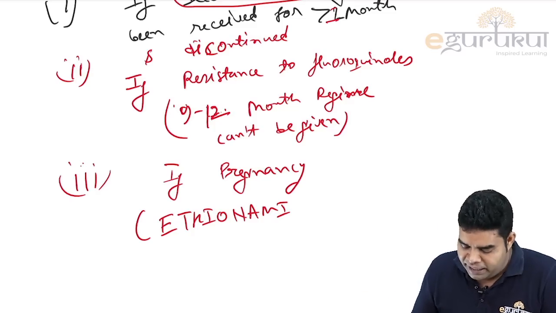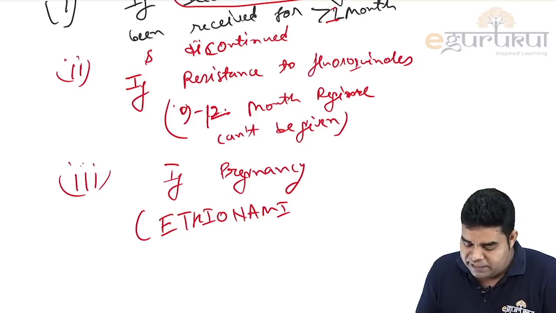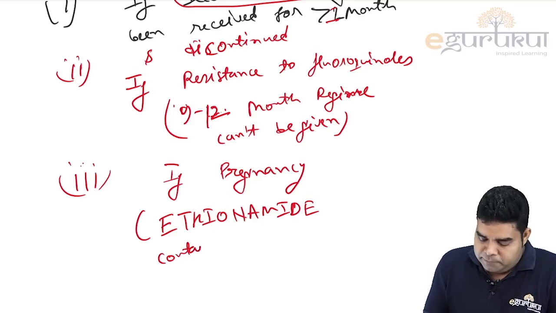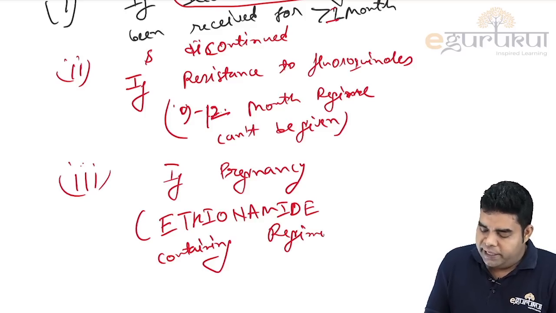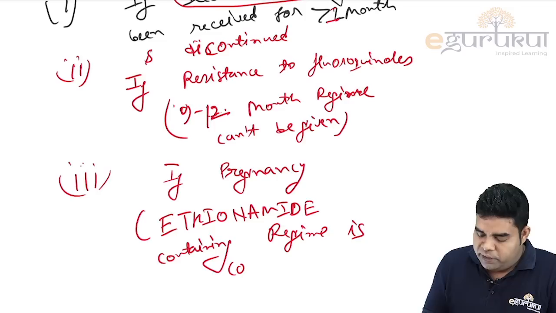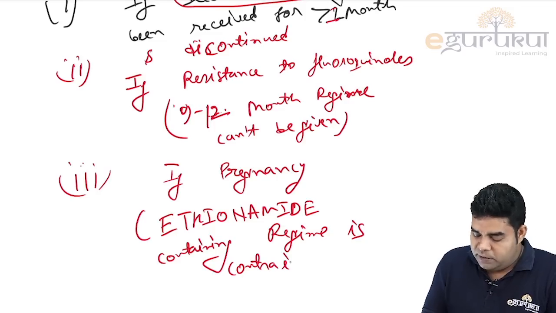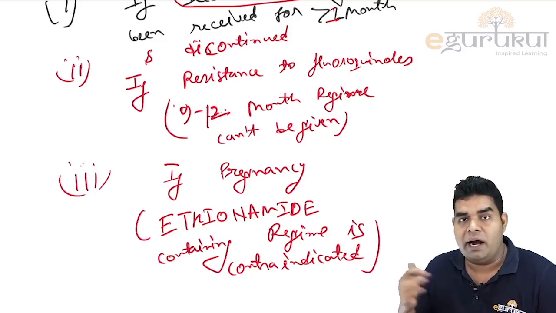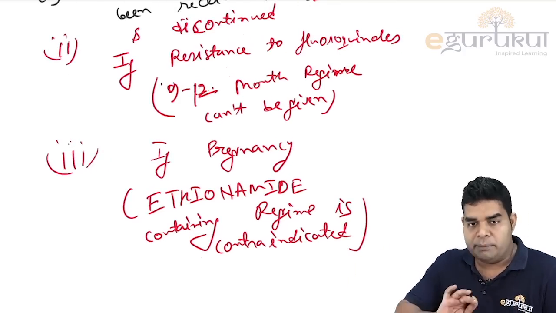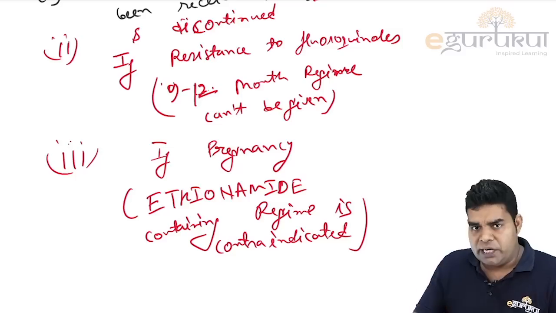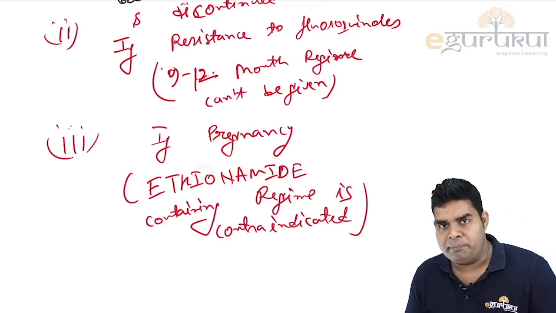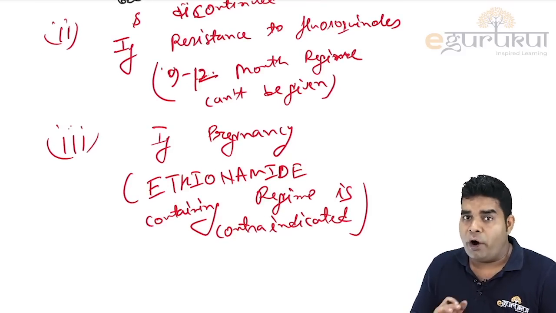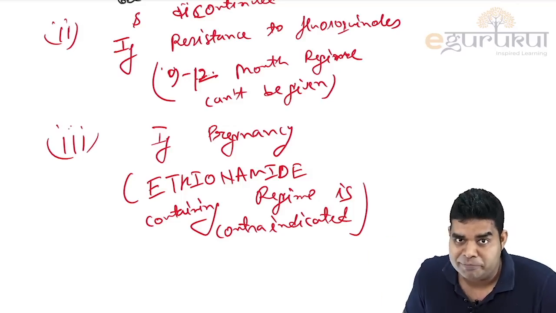So if pregnancy is there, then ethionamide containing regime is contraindicated. So we will not give ethionamide regime, and BPAL regime is still under research. So we will remove ethionamide and we will try to frame the MDR therapy for the pregnant female according to the drug sensitivity testing. Okay.